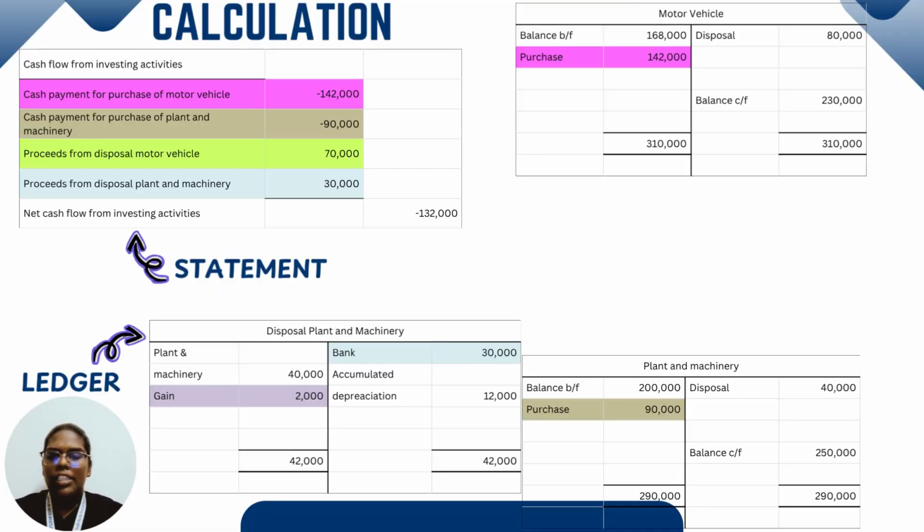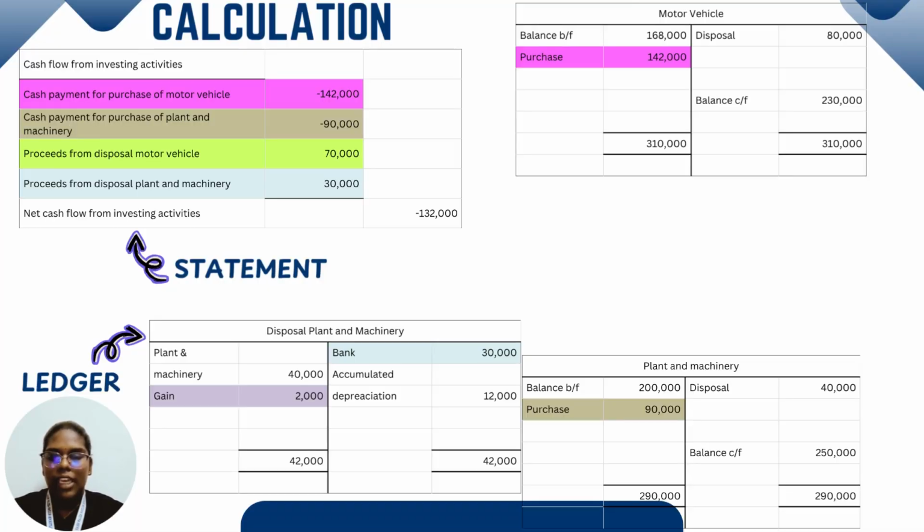Fourth is proceeds from disposal of plant and machinery. We want to open the disposal of plant and machinery ledger. On the debit side we get plant and machinery. On the credit side we get bank and accumulated depreciation. On the debit side we get gain. It is 2,000. We want to add up all the investing activities. We get net cash flow from investing activity. It is negative